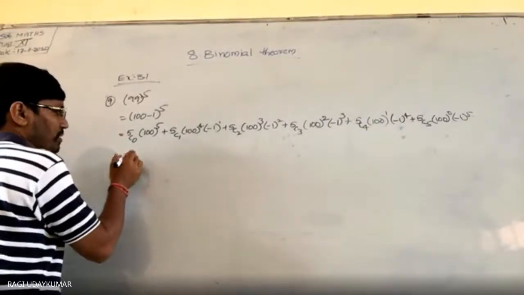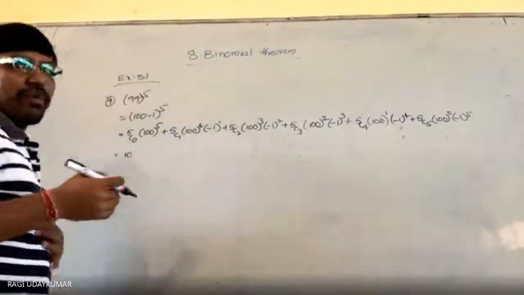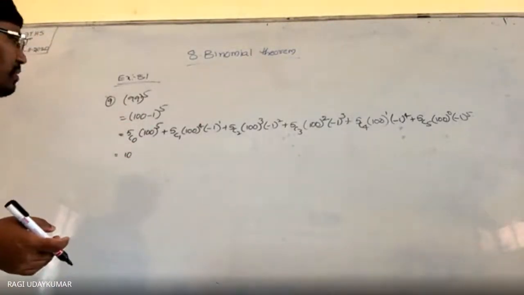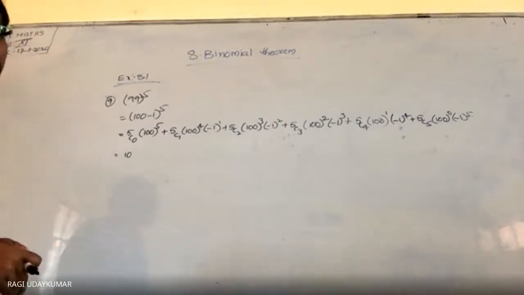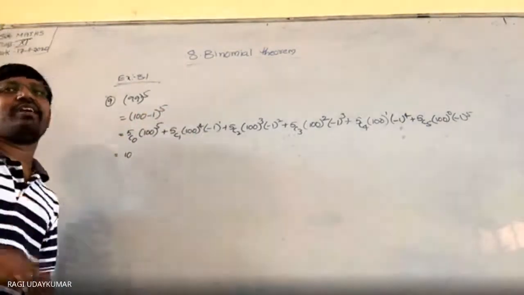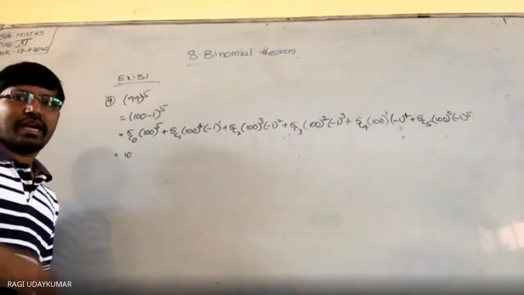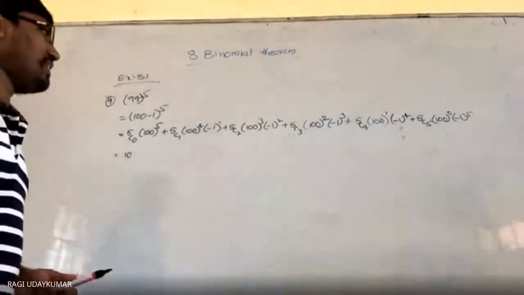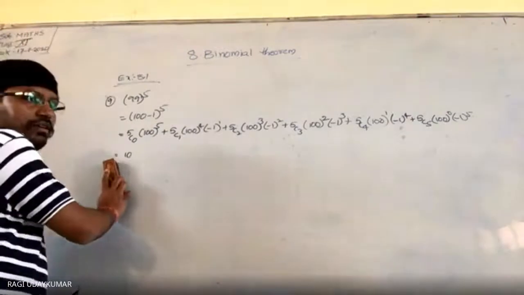You can write it in the form of a power of 10: 100 to the power of 5 is nothing but 10 to the power of 10. So 1 followed by 10 zeros you are going to get. A much bigger number will come, and you have to simplify and evaluate it. I think it's not a difficult task for you. So next, the 10th question, let us see that. Okay? Can you do it? Yes, sir.